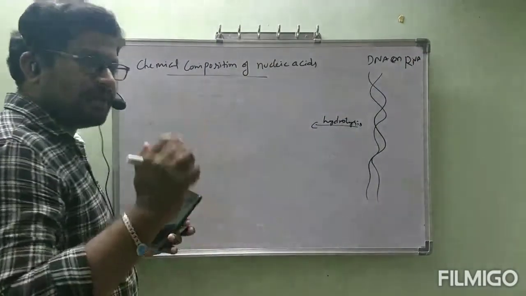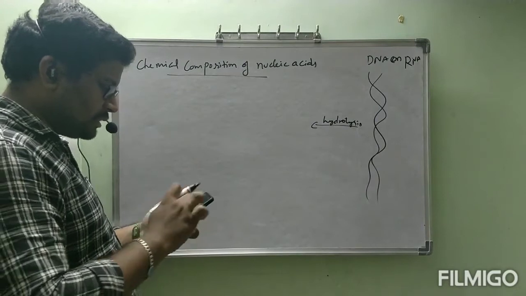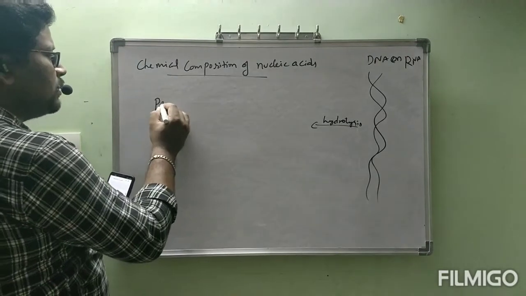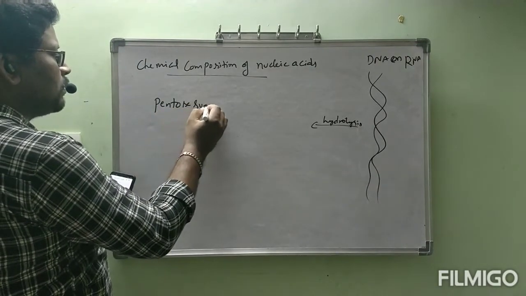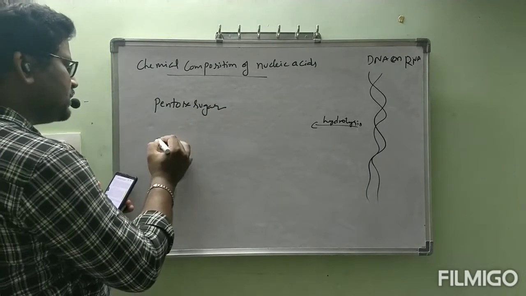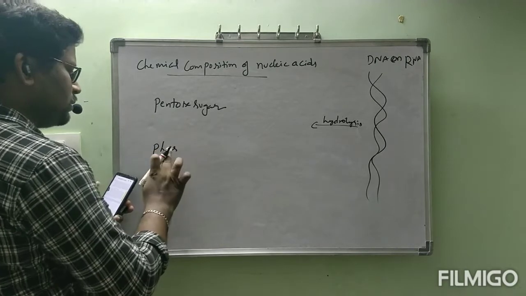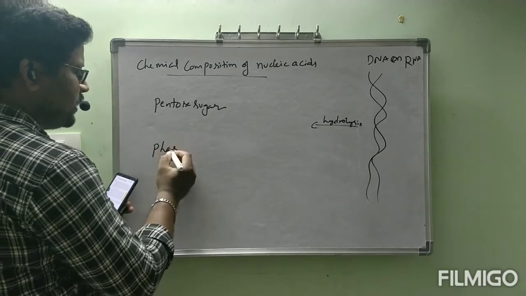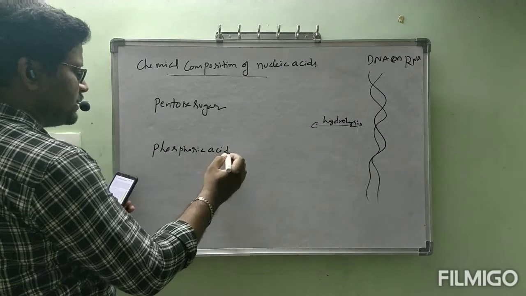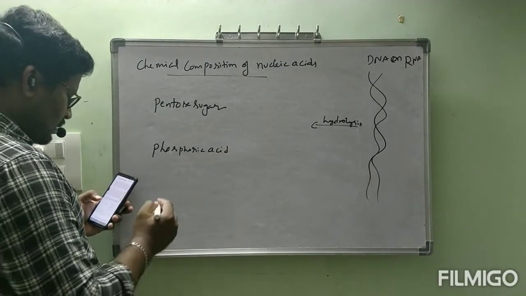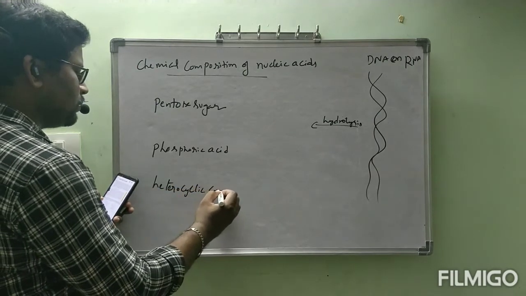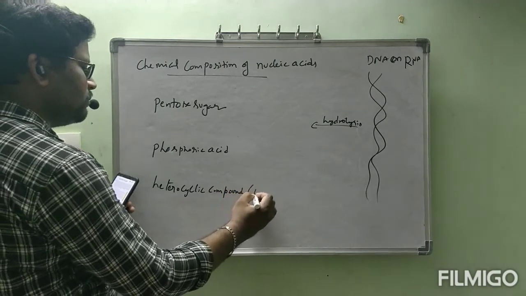will give mainly three main components. Those three main components are pentose sugar, next phosphoric acid, and the third one, heterocyclic compounds, which are called bases.